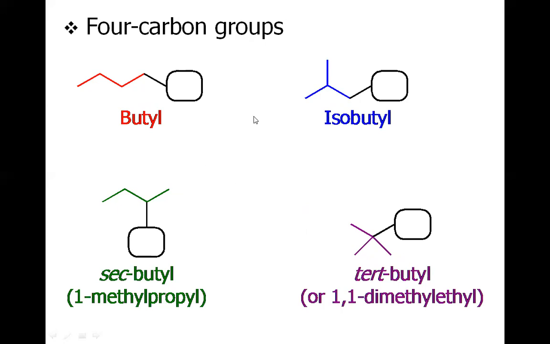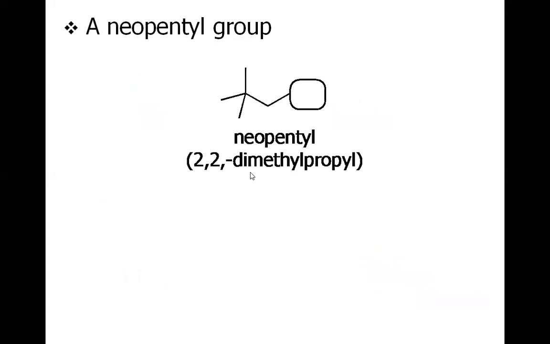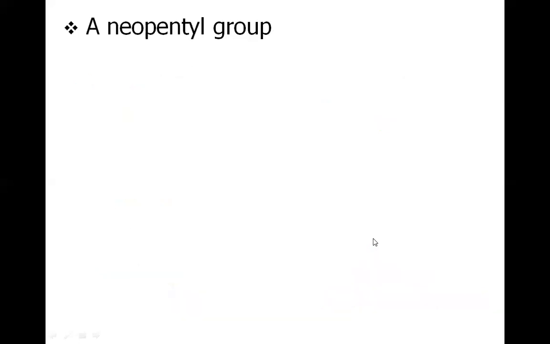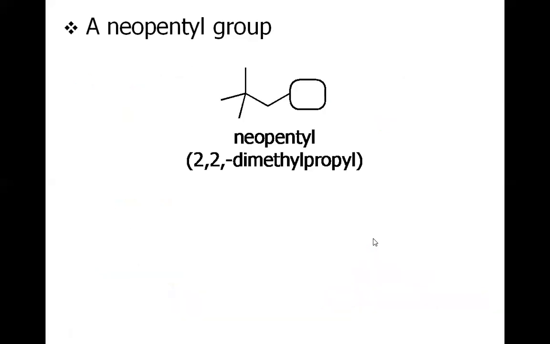That is the isomers of the butyl. For the 5 carbon, we are just considering the one which is very common. It's called neopentyl. It's very similar to the tertiary butyl. Consider the tertiary butyl. The only difference is the presence of one more CH2 after this tertiary butyl group to have the neopentyl substituent.